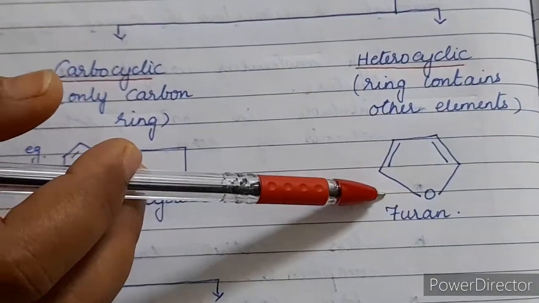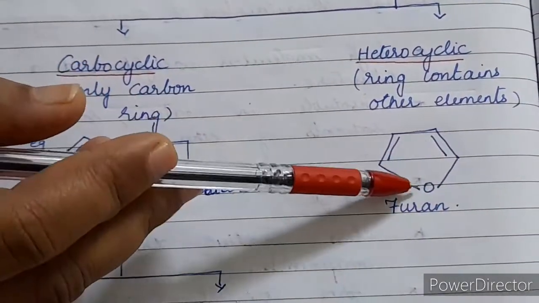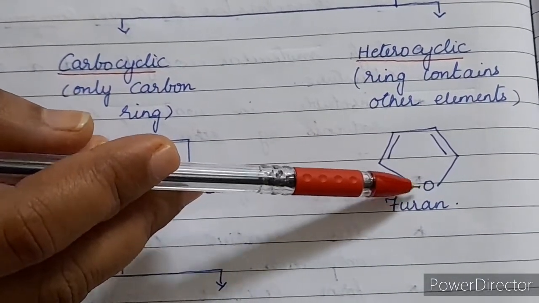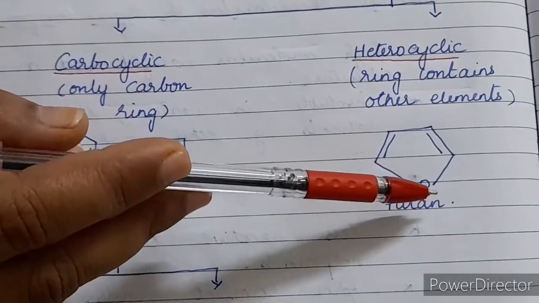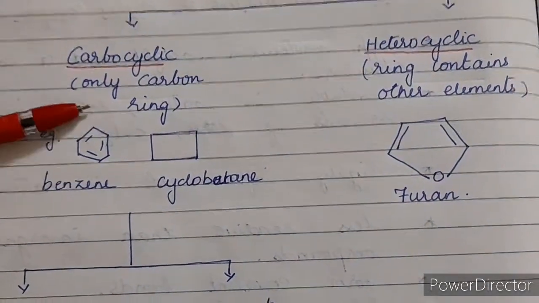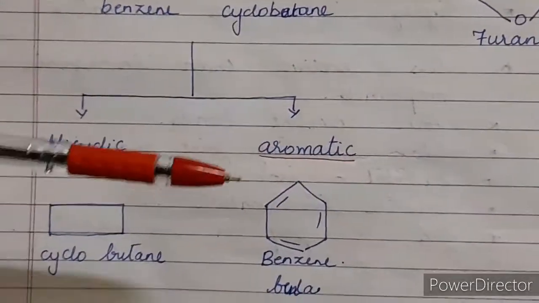Now, if you see this compound, that is furan. Now, these corners contain carbon, but here it consists of oxygen. So it contains a heteroatom, so it is called heterocyclic. Why is it cyclic? Because it has a closed chain, so it comes under heterocyclic. Now, if you see, the carbocyclic is further classified into alicyclic and aromatic.